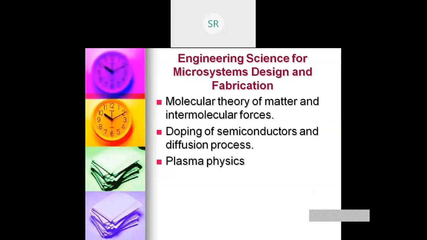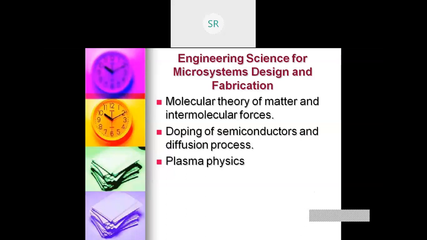And third is removal of a portion of the base material by knocking out atoms from the material. The third application we have seen in module 5, the process of removing certain parts. So this is the advantage of plasma physics.